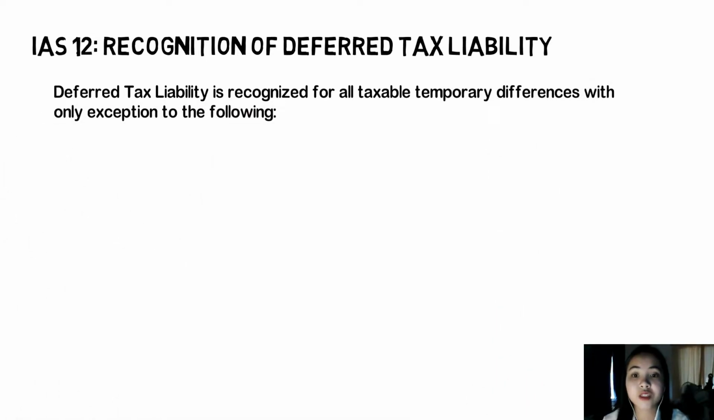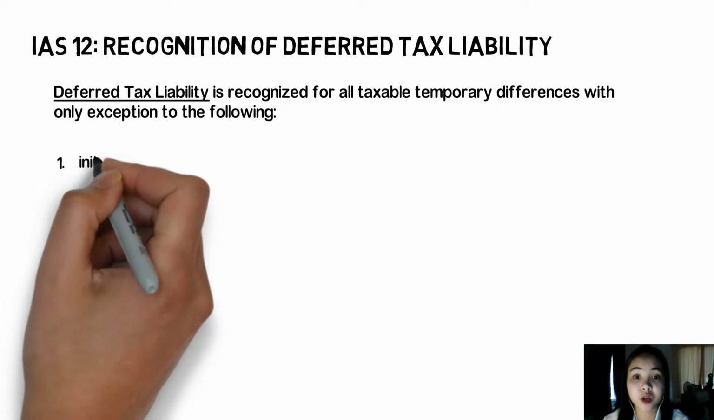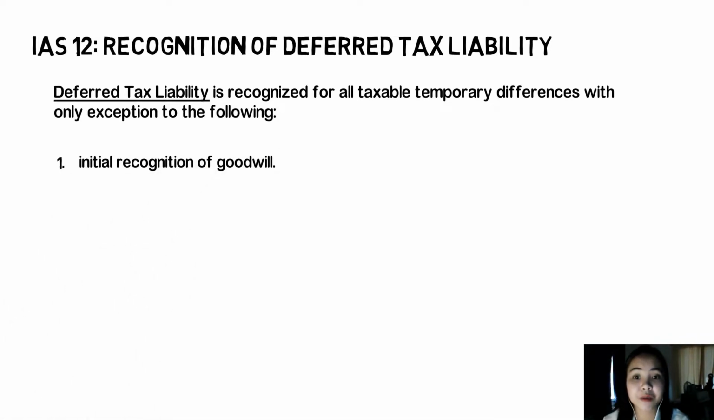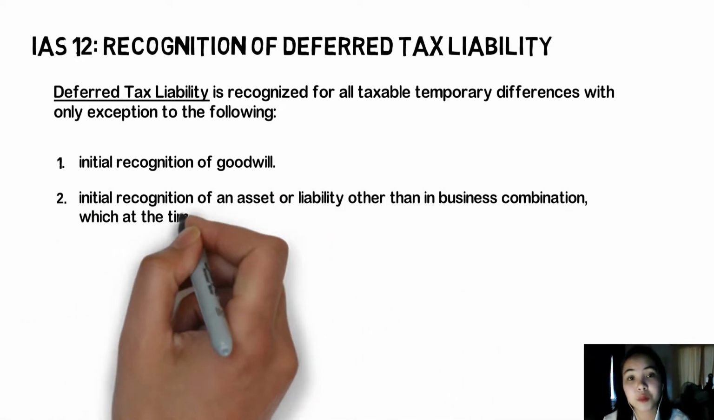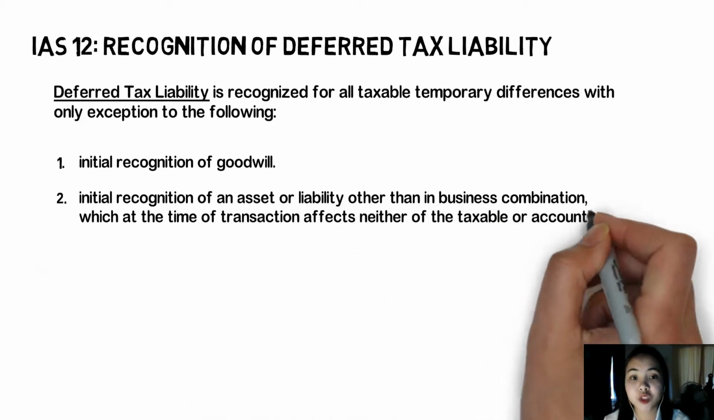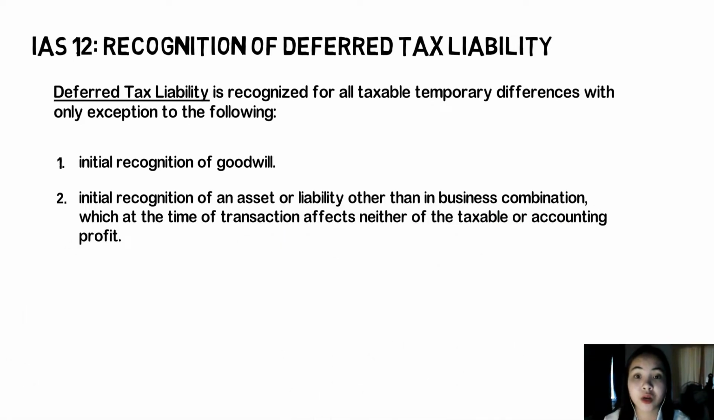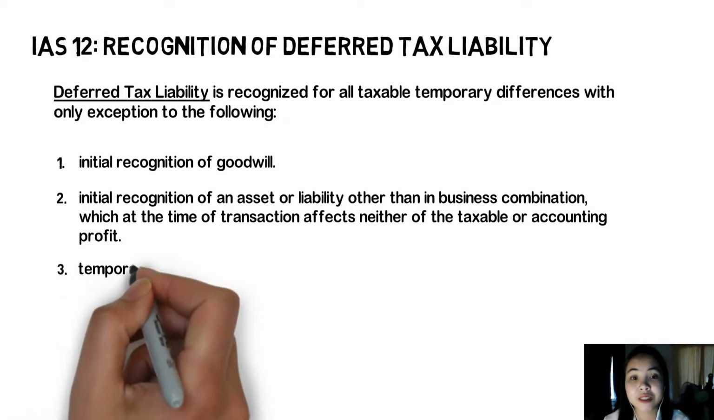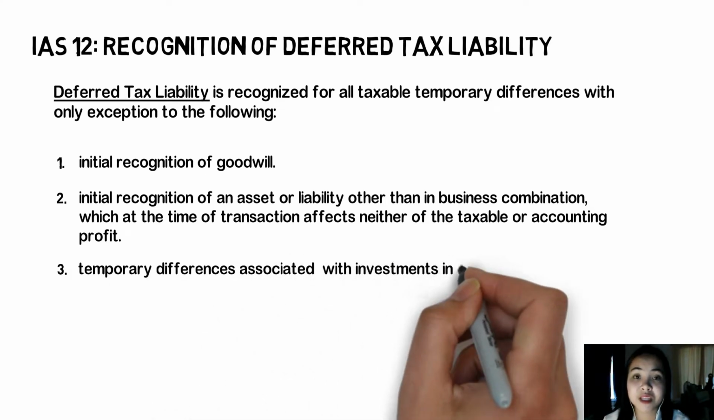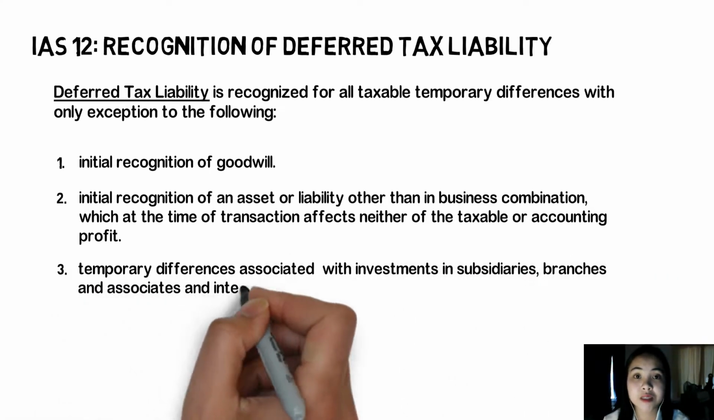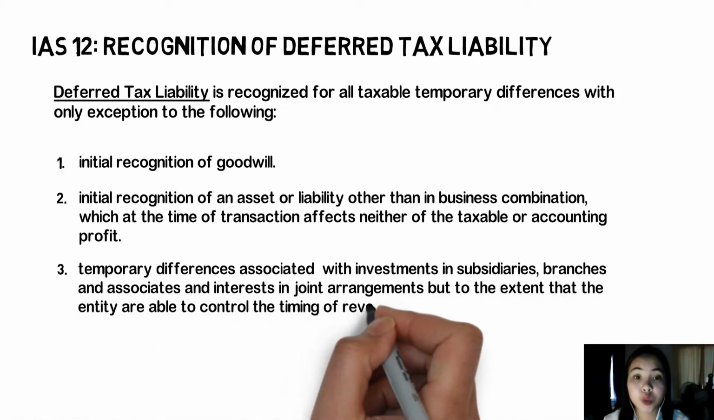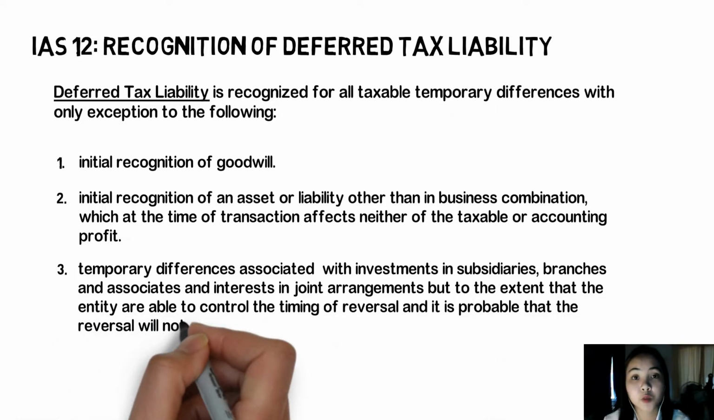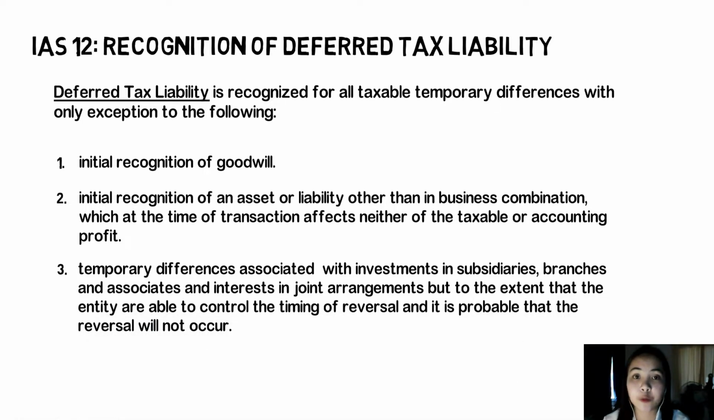following. First is the liabilities arising from the initial recognition of goodwill. Second, liabilities arising from the initial recognition of an asset or liability other than in a business combination, which at the time of the transaction does not affect either the taxable or accounting profit. Third is the liabilities arising from temporary differences associated with investments in subsidiaries, branches, and associates, and interests in joint arrangements, to the extent that the entity is able to control the timing of the reversal of differences, and it is probable that the reversal will not occur in the foreseeable future.